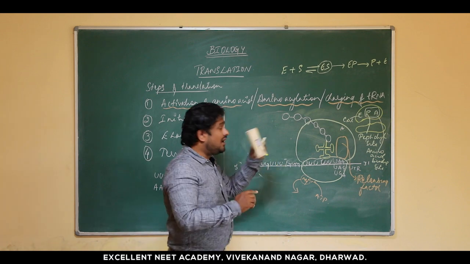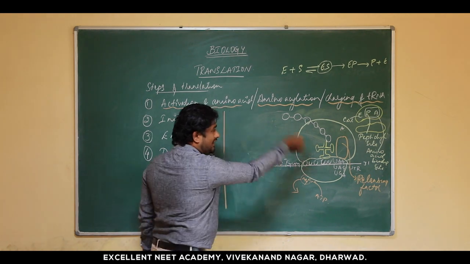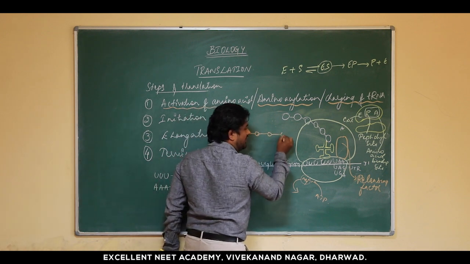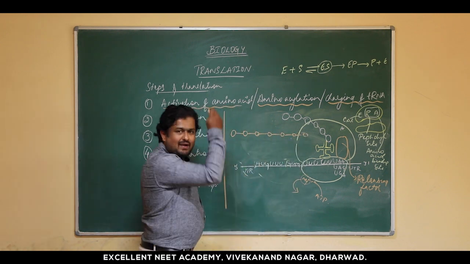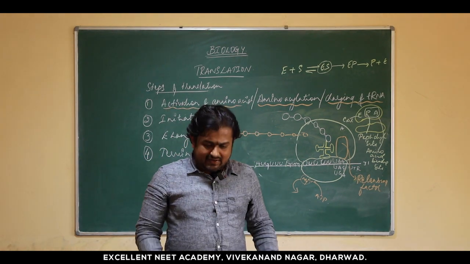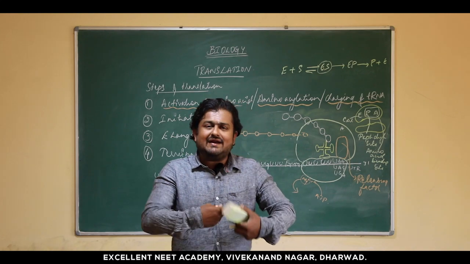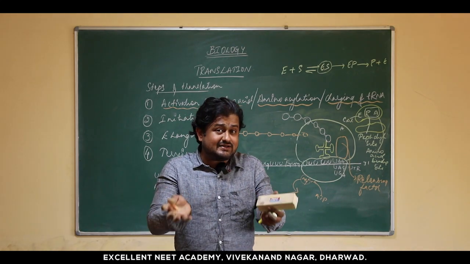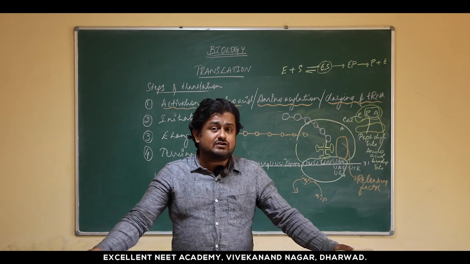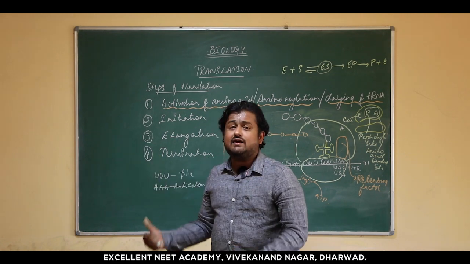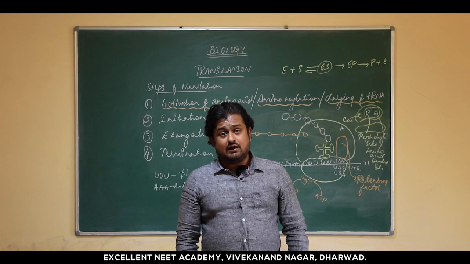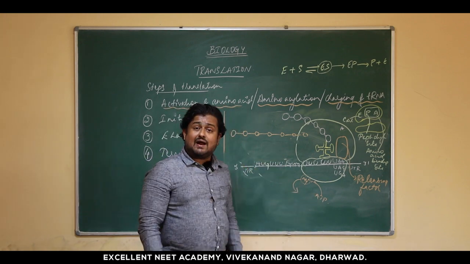What is it? This is not the end of translation. Why? Whatever polypeptide chain I have got is basically a primary structure of protein. Now imagine that there is insulin which is being synthesized inside our body. The translation is happening inside the beta cells of the pancreas, where every day in our body insulin is being synthesized by this particular process. Now insulin is basically a quaternary structure. What is being synthesized now is the primary structure.